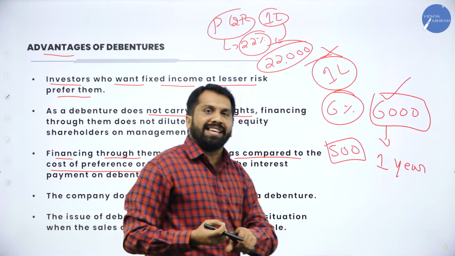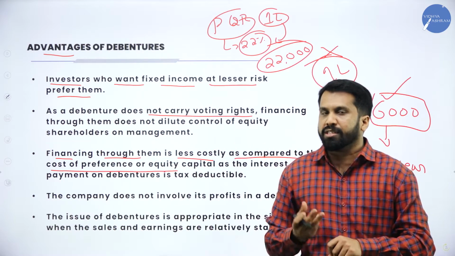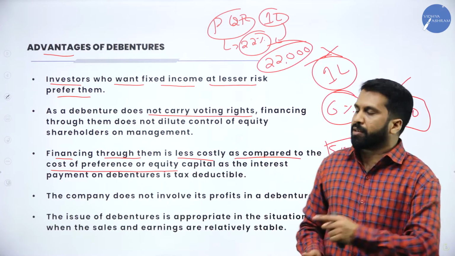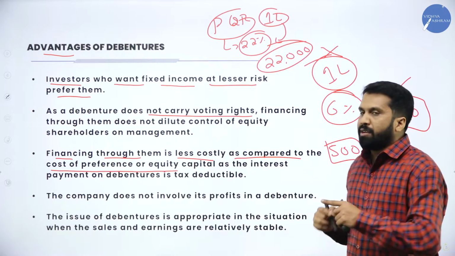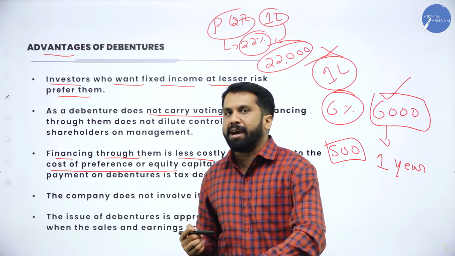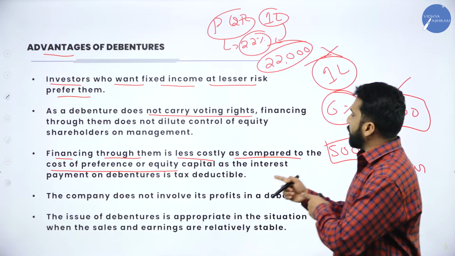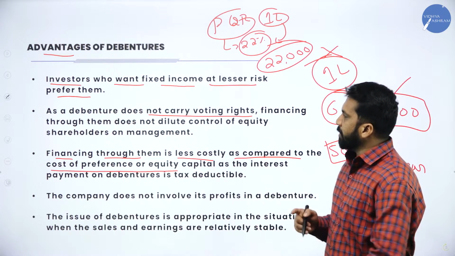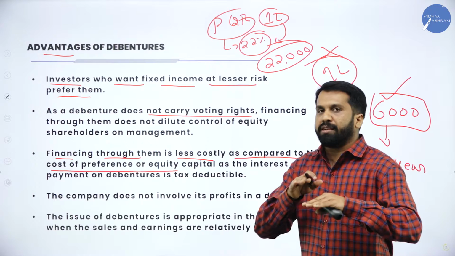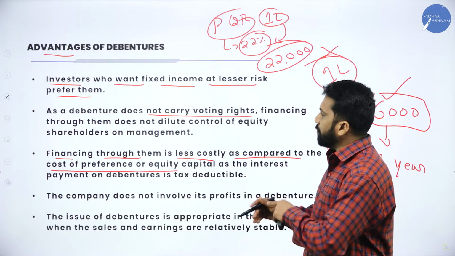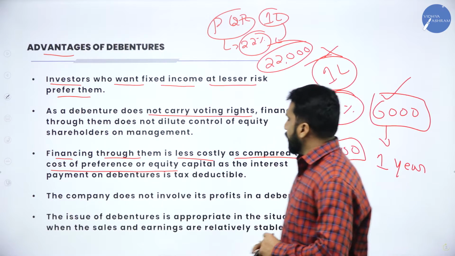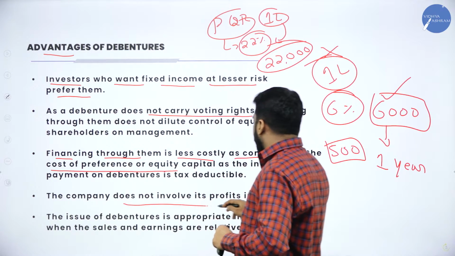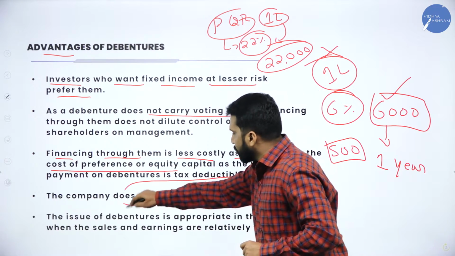If you want to buy equity shares or preference shares, it is expensive compared to debentures, because so much documentation has to happen in the case of equity as well as preference. But in the case of debentures, documentation will be less, so the cost will be less. Now, the company does not involve its profit in debentures.